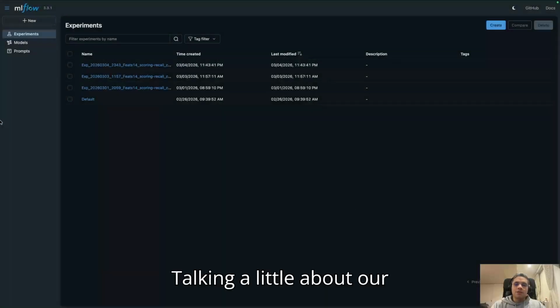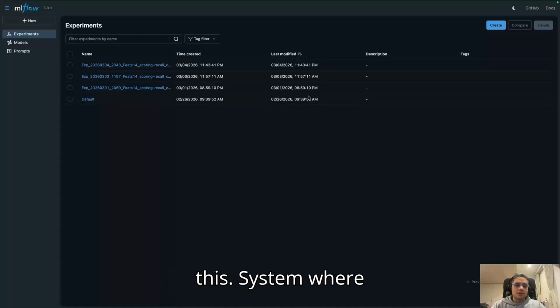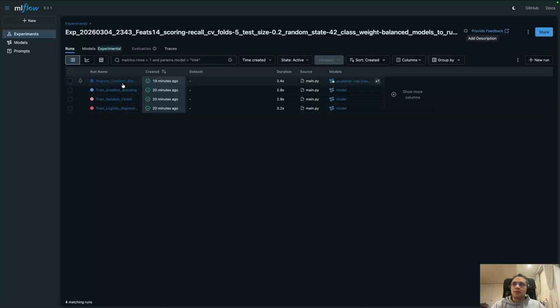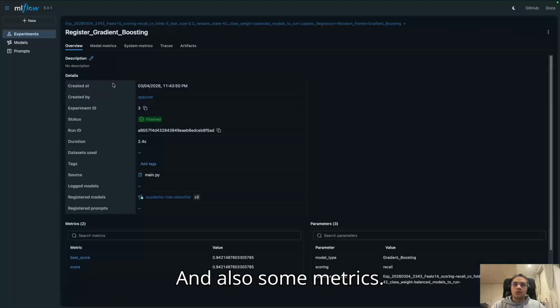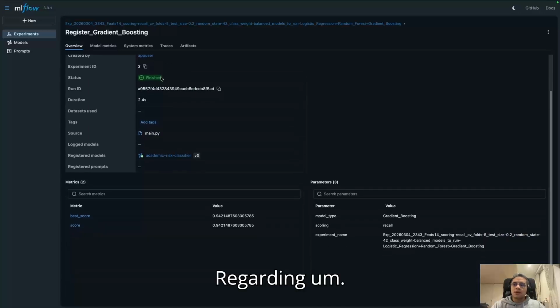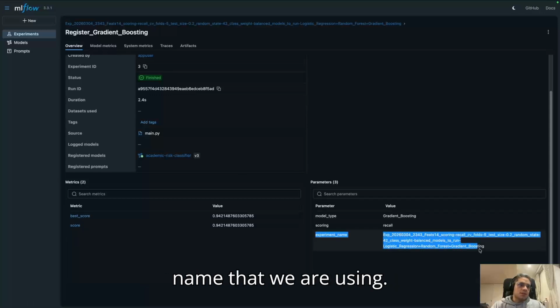Talking a little about our MLflow integration, we have this system where we can see our experiments and the run of each model, and also some metrics regarding the score, the type of the model, and our experiment name that we are using.